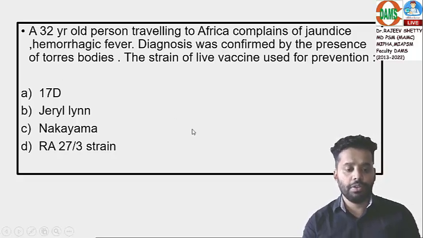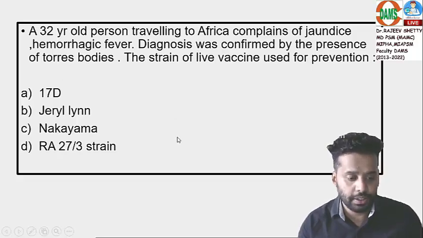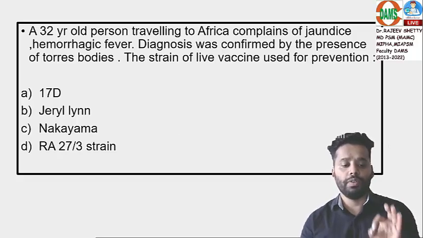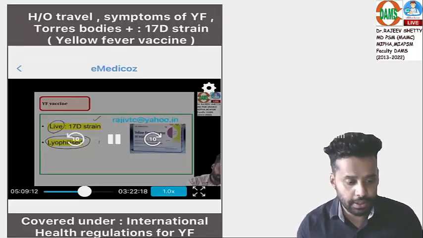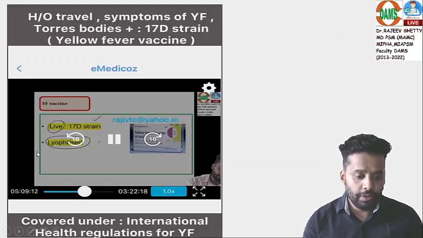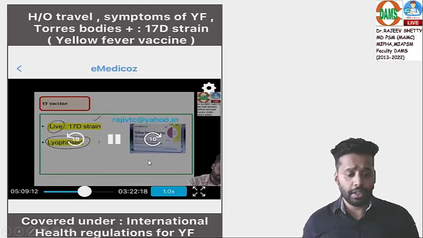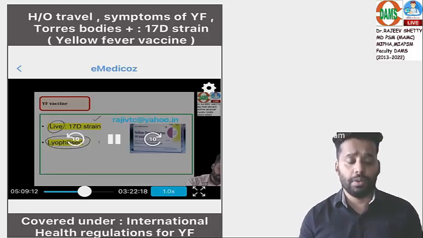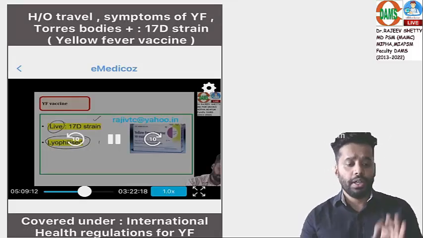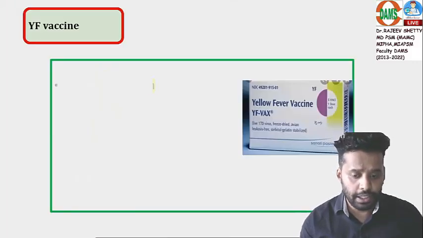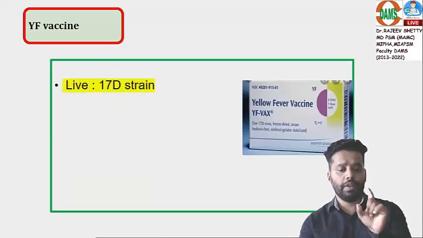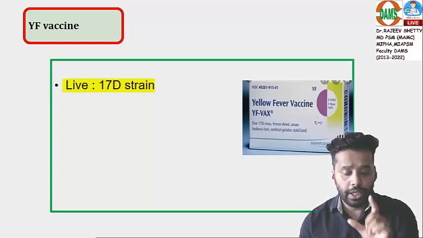What is the vaccine used for prevention? Answer is 17D strain, yellow fever vaccine. 17D is the answer. So yellow fever was discussed under vector-borne disease, 17D strain, and we have discussed international health regulations of yellow fever. So I'll be using the same slides telling yellow fever vaccine is a live attenuated vaccine. 17D strain is used.